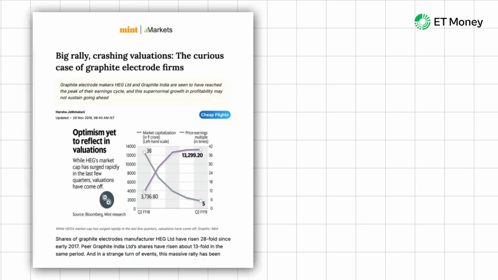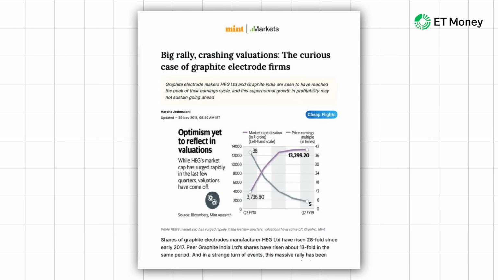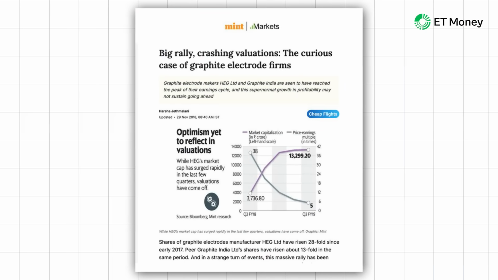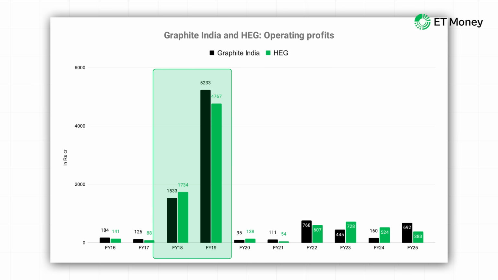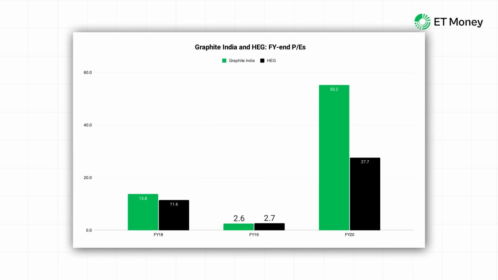Now, between 2017 and 2019, there was an acute shortage of graphite electrodes. This was driven by pollution-led capacity cuts by China, which is the largest producer of graphite electrodes. Due to this, HEG and Graphite India witnessed a massive temporary demand, which boosted their operating profits in FY18 and FY19. Now, these high profits pulled the PEs of the 2 companies down. As of March 2019, both the companies traded at a PE of just under 3 times.